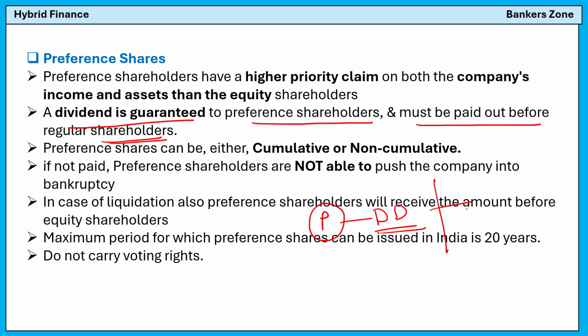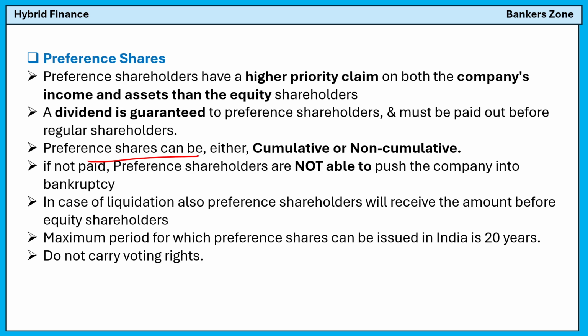First, for example, the company has some amount as profit and they have to distribute the dividend. So, first the dividend will be given to the preference shareholder, and if anything remains, then only the remaining equity shareholders will get the dividend. Okay.